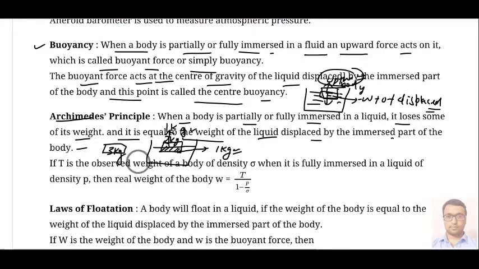And here it is saying that if T is the observed weight of a body of density sigma, then when it is fully immersed in a liquid of density rho, the real weight of the body can be calculated by using this formula: W equals T, the observed weight, upon 1 minus rho upon sigma, where rho is the density of the liquid and sigma is the density of the body.